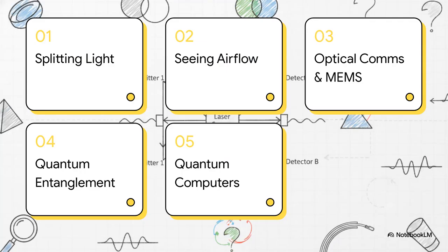So here's our roadmap for today's explainer. First, the magic of splitting light. Then, seeing invisible airflow. Third, driving modern optical communications and MEMS. Fourth, exploring quantum entanglement and erasure. And finally, building future quantum computers.